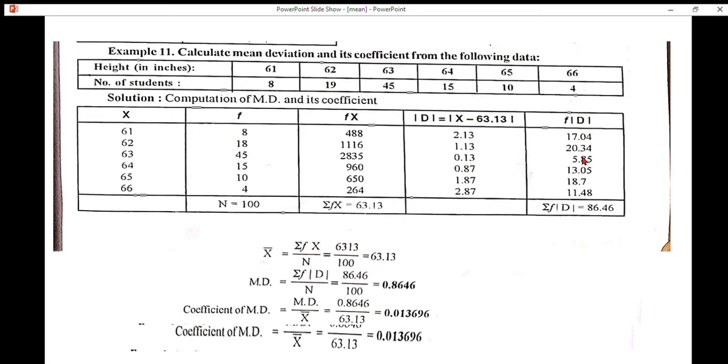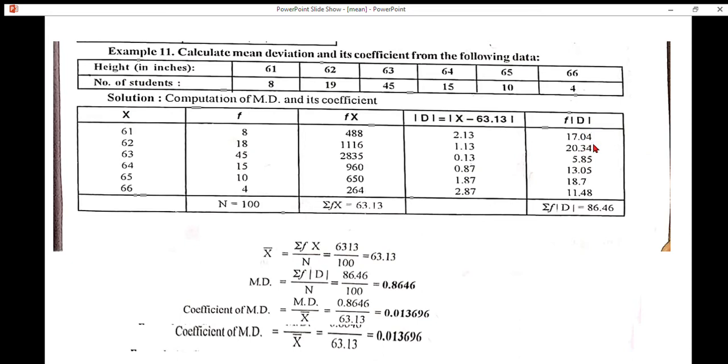Next column, f modulus d. How do we get this column? Multiply frequency with modulus d, we get this, that is f modulus d. In the first case, individual frequency 8 into individual modulus d 2.13, so that we get 17.04. 18 into 1.13, we get 20.34. That is, individual frequency into individual modulus d, we get f modulus d.